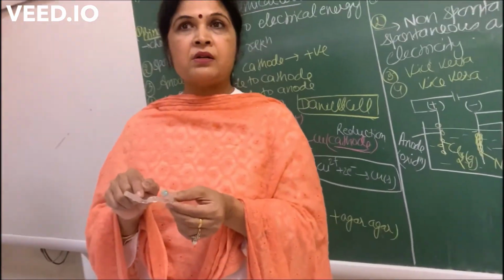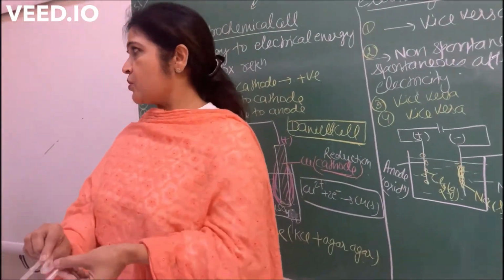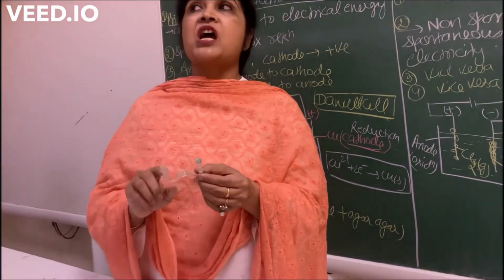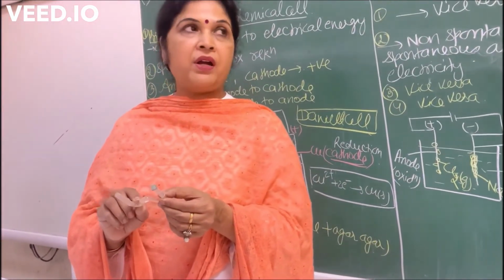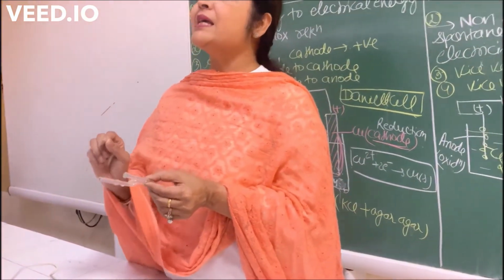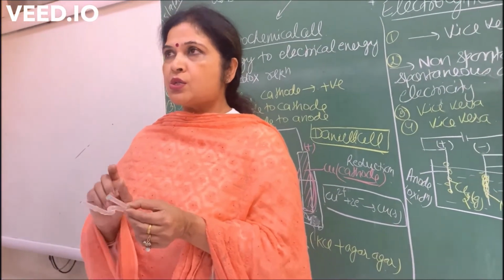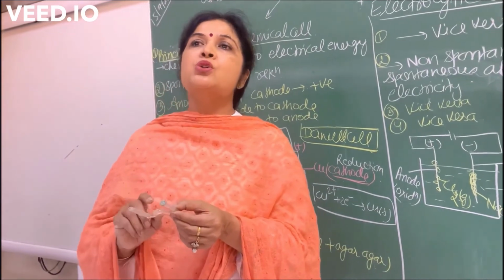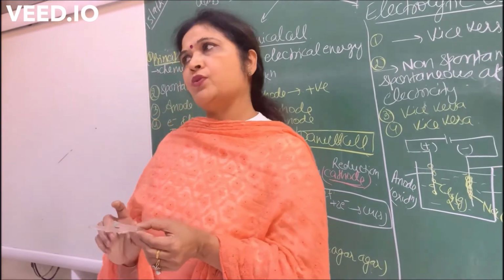Salt means what we have filled. And bridge means connection between two solutions. So which type of salt have we filled? We have filled a neutral electrolyte, meaning a strong electrolyte like KCl, K2SO4. So in the salt bridge we fill a strong electrolyte like KCl, K2SO4, etc.